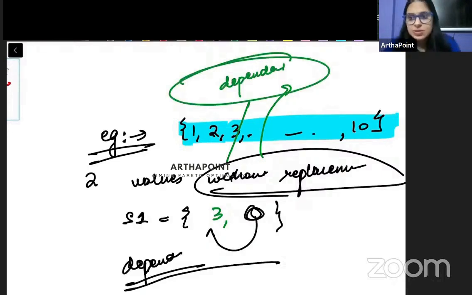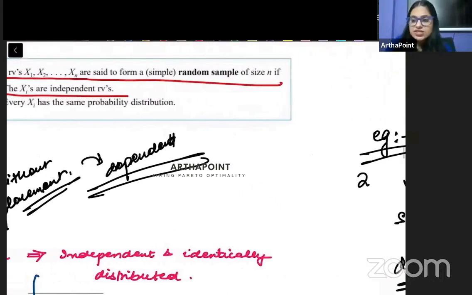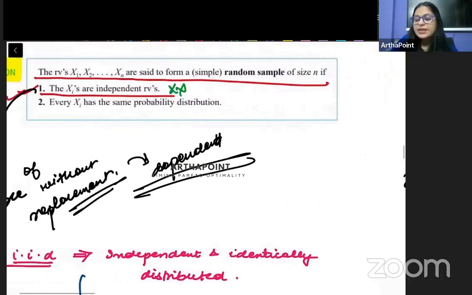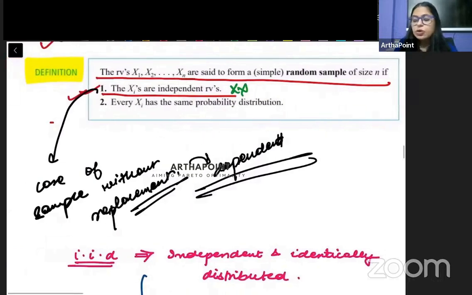And if it becomes dependent in nature, then you need to understand that it will not be an independent random sample. And if it will not be an independent random sample, then it will not be a random sample at all.